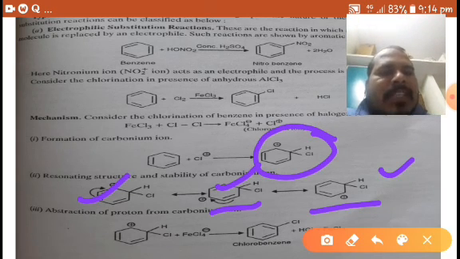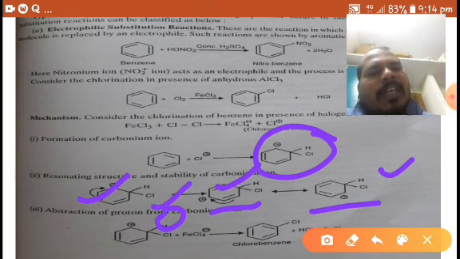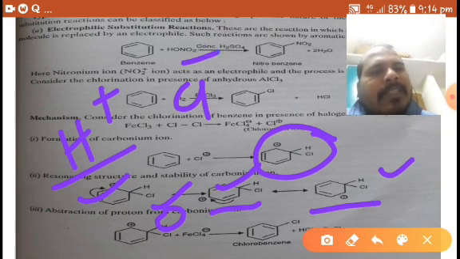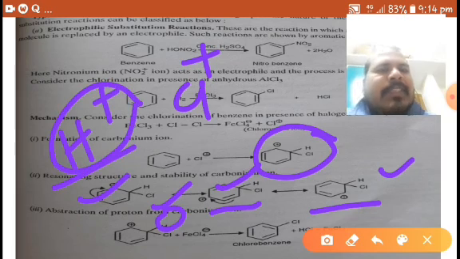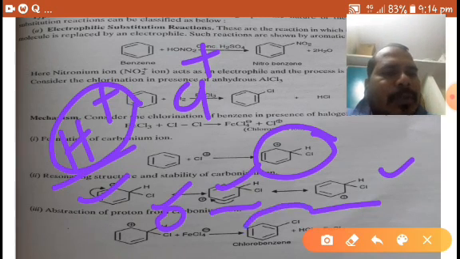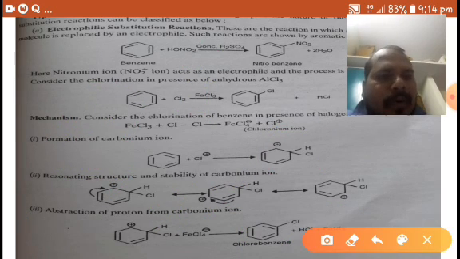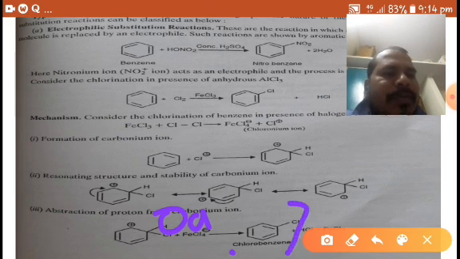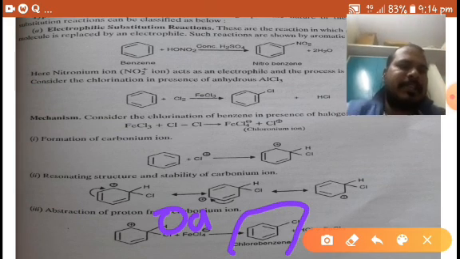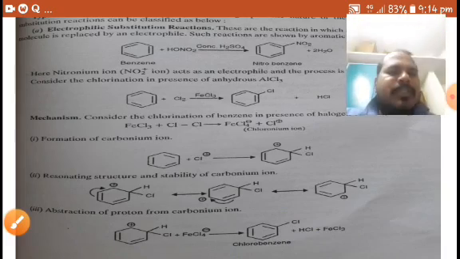After abstraction of a proton from the carbonium ion, proton H plus is eliminated. So Cl plus replaces H plus, which leads to substitution of chlorine, and it gives chlorobenzene. It is a substitution reaction.